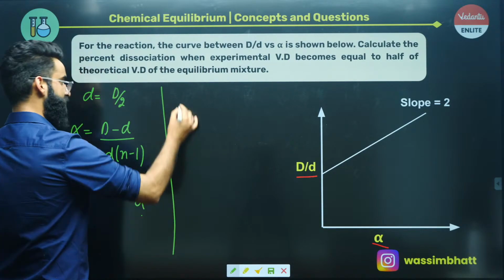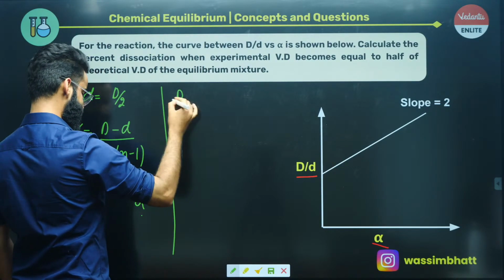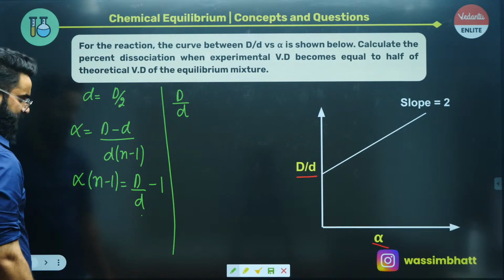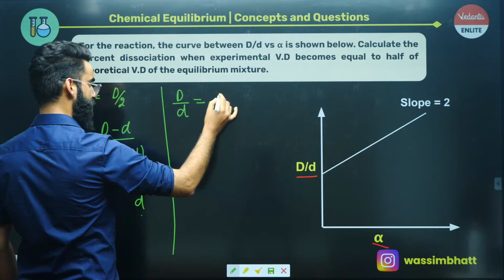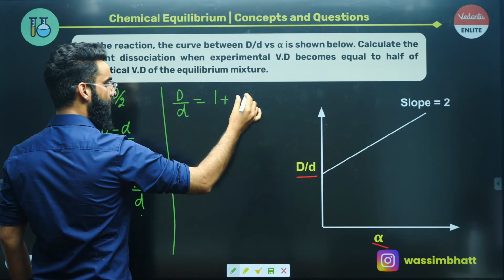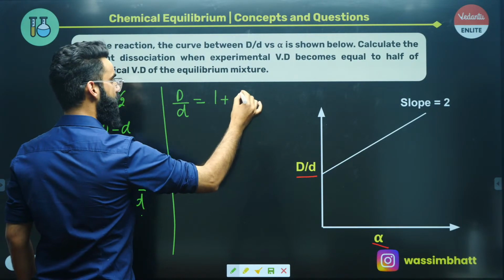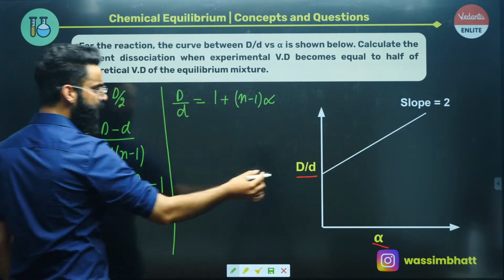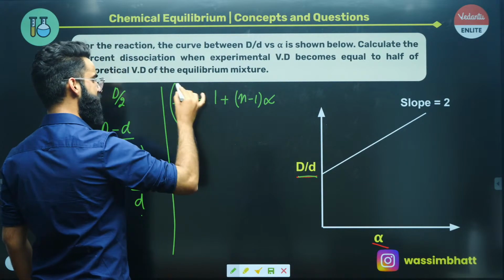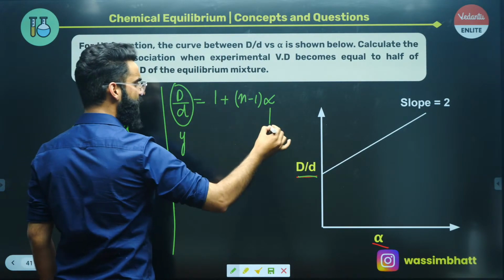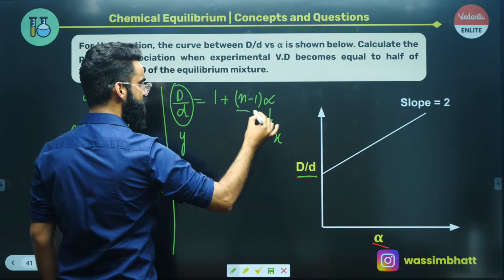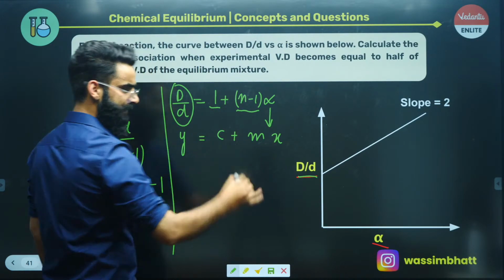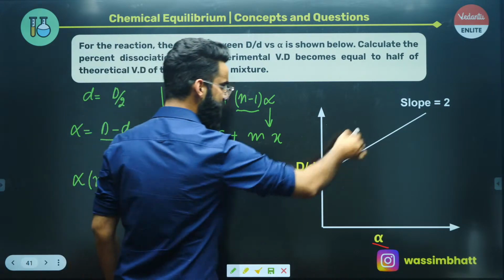Or you can write it like this: capital D divided by small d is equal to 1 plus n minus 1 into alpha. You can write it like this as well. Now you have plotted capital D by small d along the y-axis, so this is your y basically, right? Alpha along the x-axis, so this is x, this whole term is m, and this becomes the intercept c. y is equal to mx plus c. It's a straight line, right?